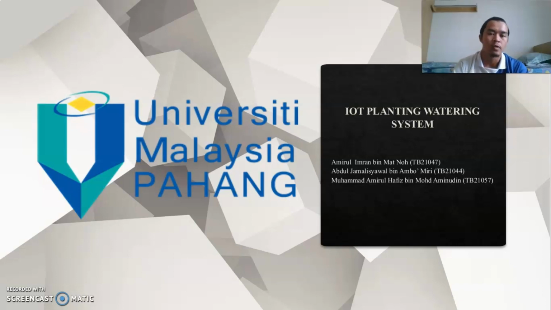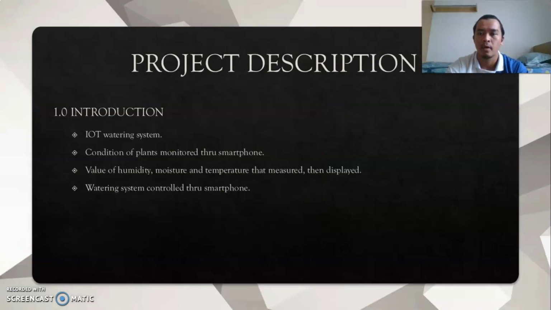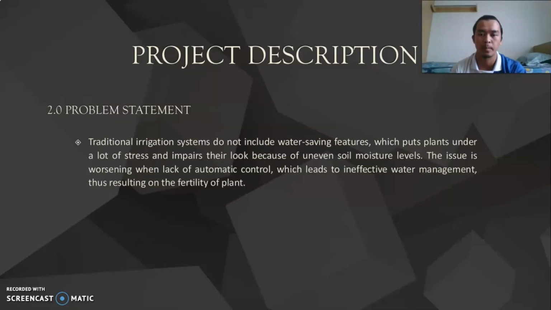So for our group, we want to present our project, which is the IoT plant watering system. For our introduction, our project uses an IoT watering system. Next, the condition of the plant watering through the smartphone, the values of humidity, moisture, and temperature are measured, then displayed. And the last one is the watering system controlled through the smartphone.